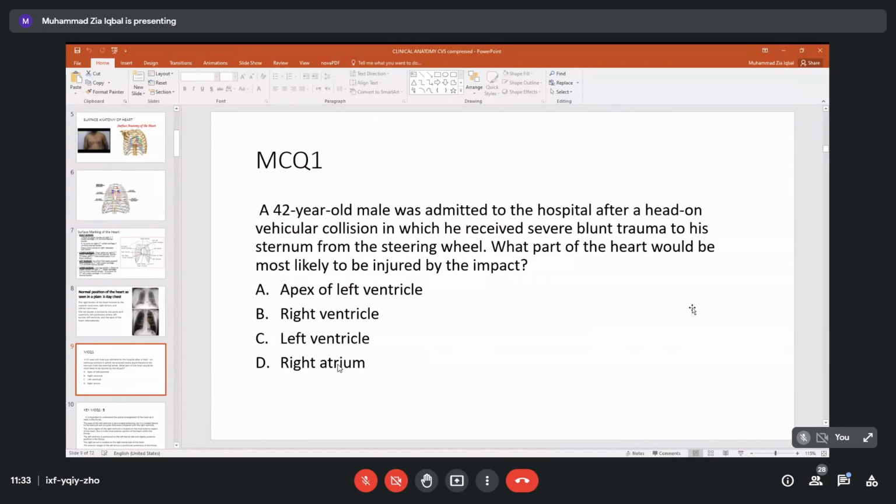A 42-year-old male was admitted to the hospital after a head-on vehicular collision, that is a car accident, in which he received severe blunt trauma to his sternum from the steering wheel. So the central bone of the chest was injured, traumatized by the steering wheel. Which part of the heart would be most likely to be injured by this impact? Apex of the left ventricle, right ventricle, left ventricle, right atrium.